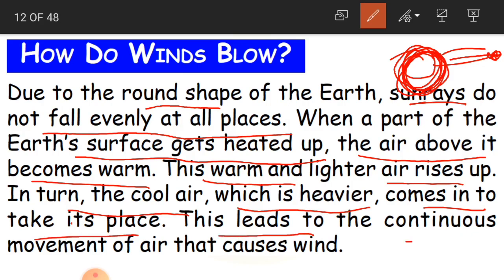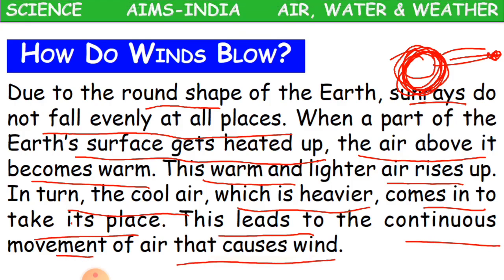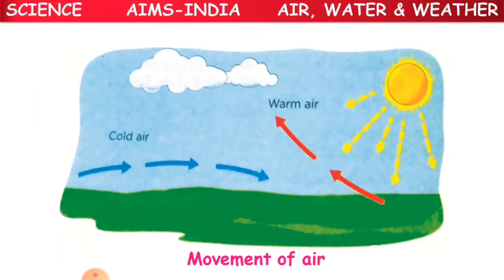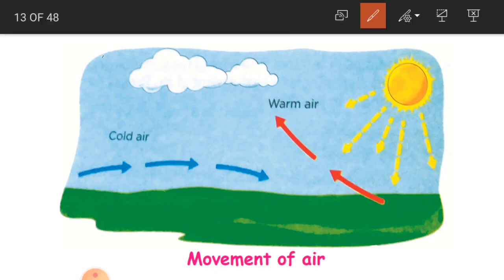This leads to the continuous movement of the air that causes wind. Let us see what happens here. Children, I'll show you the picture and explain. Here you can see the sun, and the sun rays which are falling on the land and also on the water.